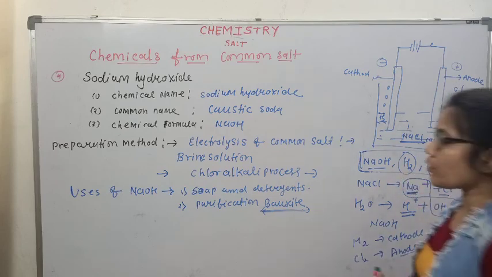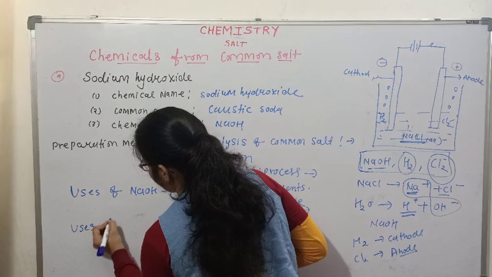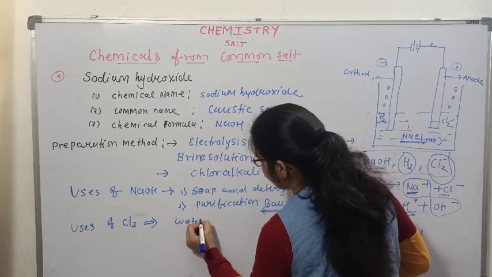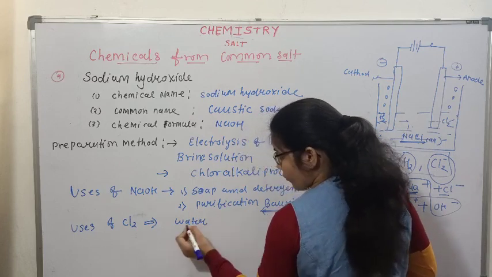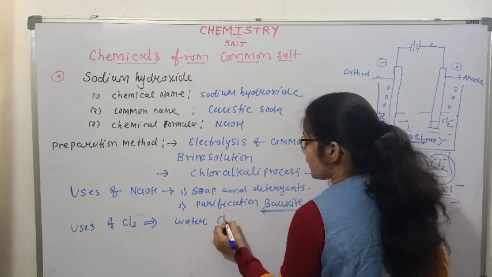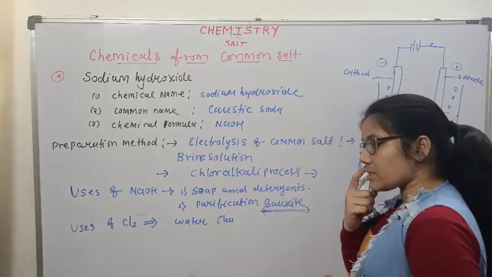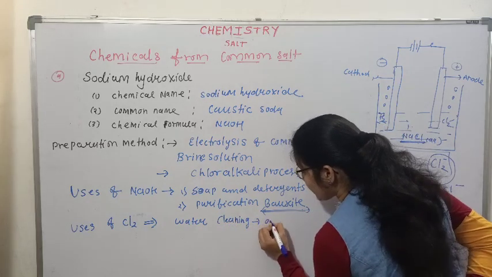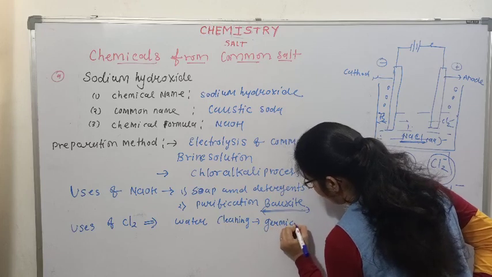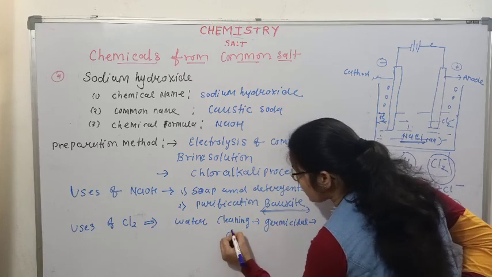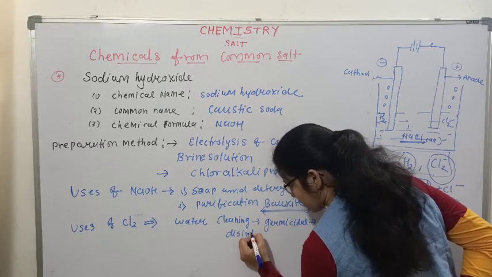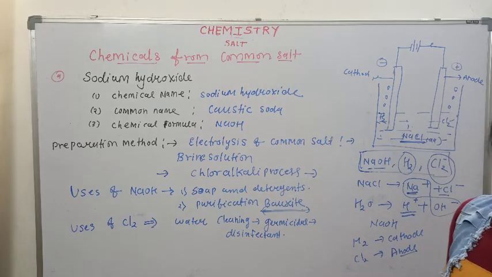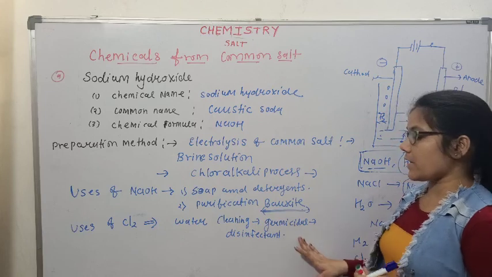Now next, uses of chlorine. Chlorine is used for water cleaning. It is used as a disinfectant because it has germicidal effects. In swimming pools and water supply, chlorine is used because it has germicidal effect.